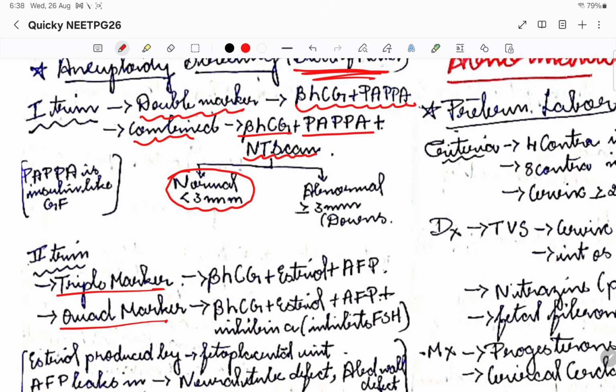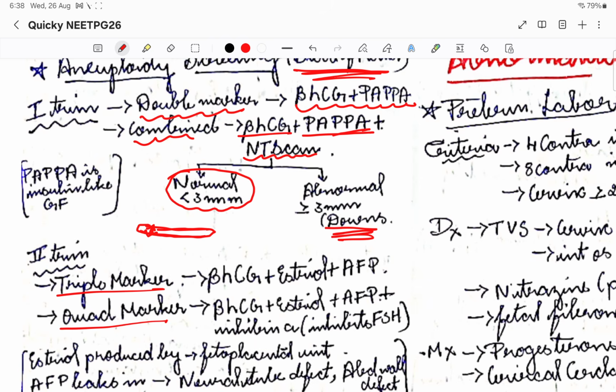Less than 3 mm is normal, but more than 3 mm is abnormal. Where do we see this abnormality? In Down syndrome. That is why we do the NT scan in the first trimester. Please remember this.